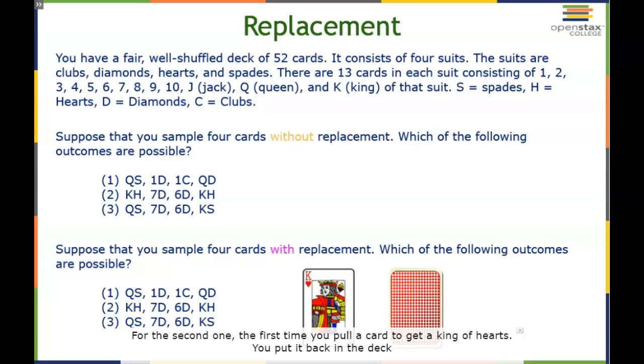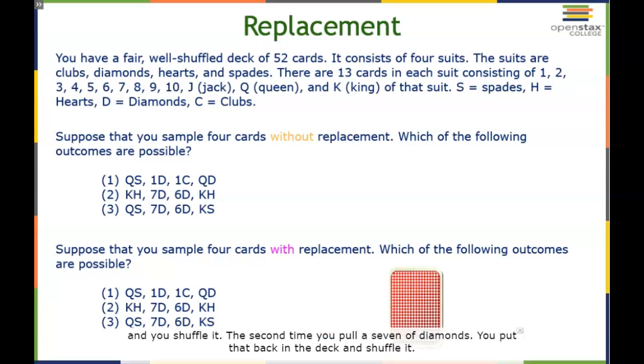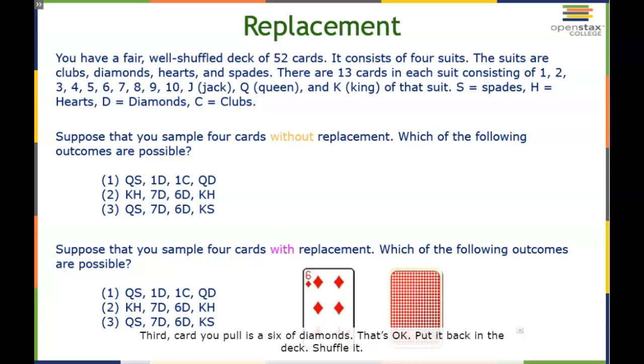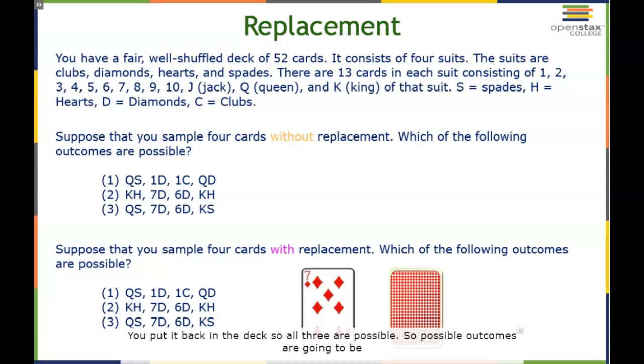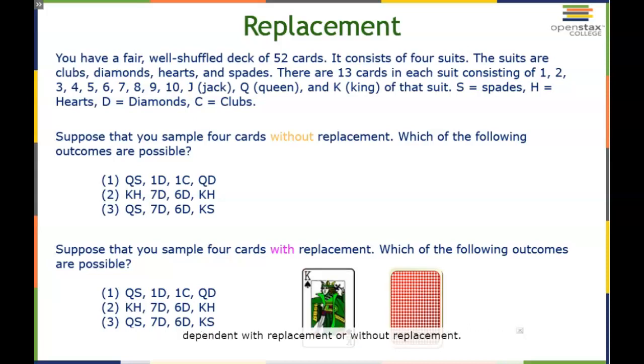For the second one, the first time you pull a card, you get a King of Hearts. You put it back in the deck and you shuffle it. The second time you pull a 7 of diamonds. You put that back in the deck and shuffle it. Third card you pull is a 6 of diamonds. That's okay. Put it back in the deck, shuffle it. The fourth time, you pull the King of Hearts. Again, that's totally possible because remember, you replaced it. You put it back in the deck. So all 3 are possible. So possible outcomes are going to be dependent on with replacement or without replacement.